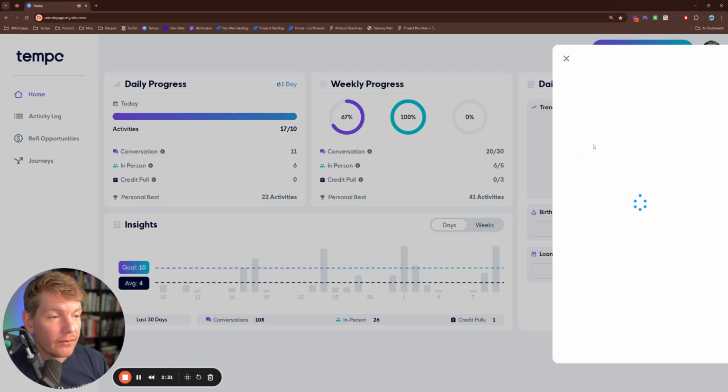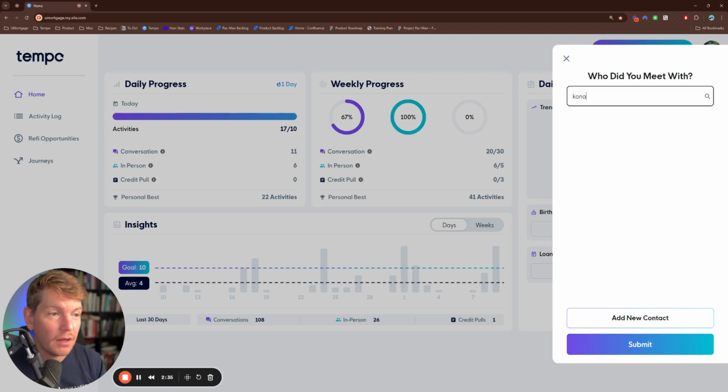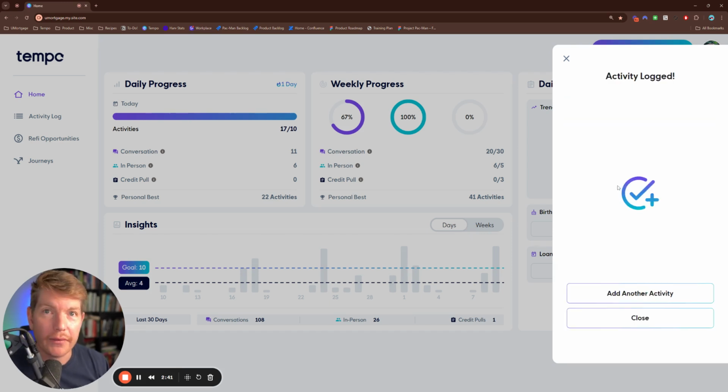You can add other activities. For these ones, you can add multiple people to your face-to-face meeting. For instance, earlier this morning, I had a face-to-face meeting with my dogs. And I've added another activity.